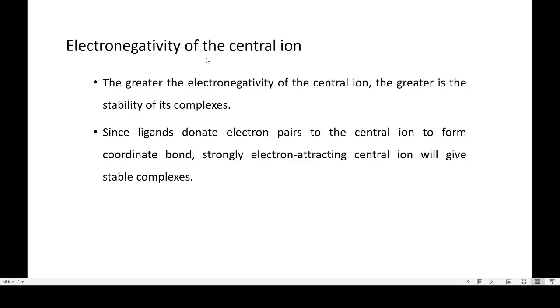Coming to electronegativity of the central ion. The greater the electronegativity of the central ion, the greater is the stability of its complexes. We know that ligands form coordinate bonds with the central metal ion. So ligands donate electron pairs to the central metal ion to form the coordinate bond. So if the electron attracting capacity, that is electronegativity, is more, then it will form more stable complexes.